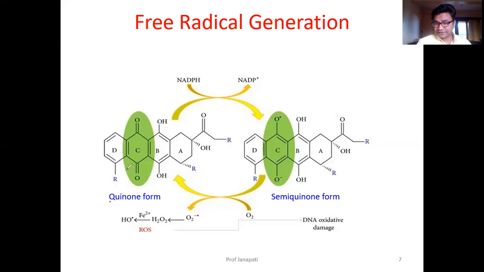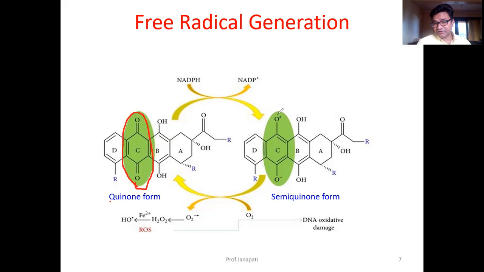So the free radical mechanism is that here the drug is in quinone form. The C-ring is called the quinone form. Now the quinone form will react with NADPH. NADPH will undergo oxidation.